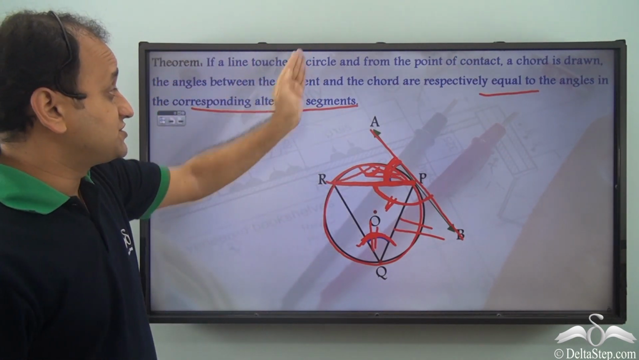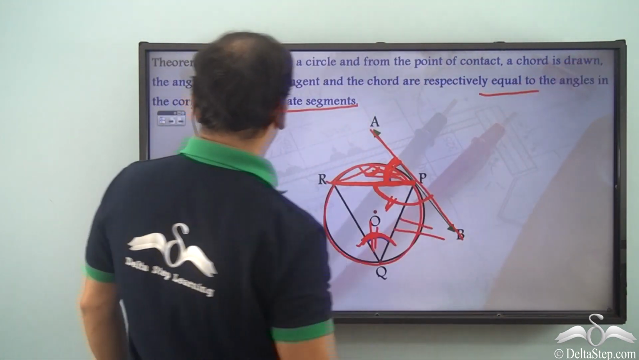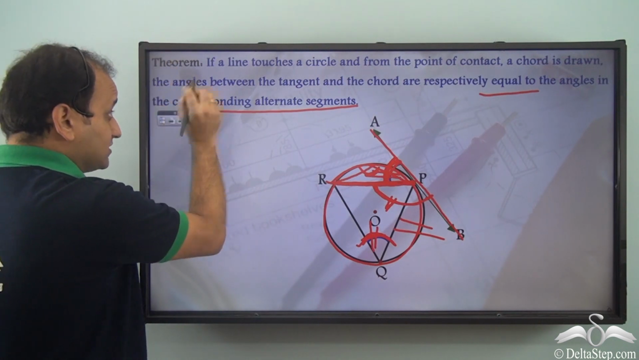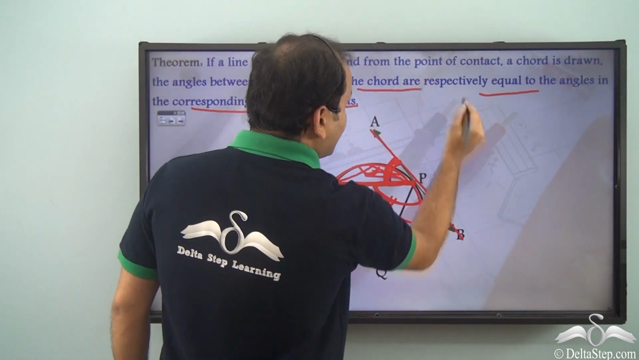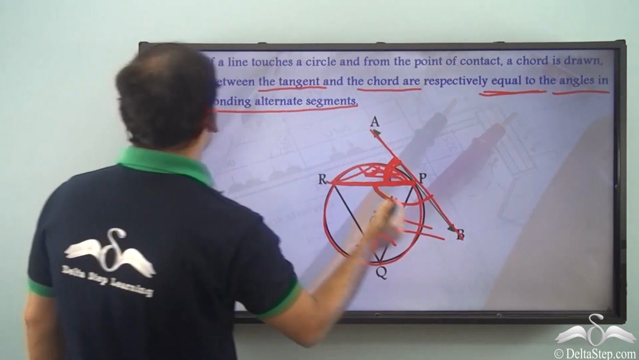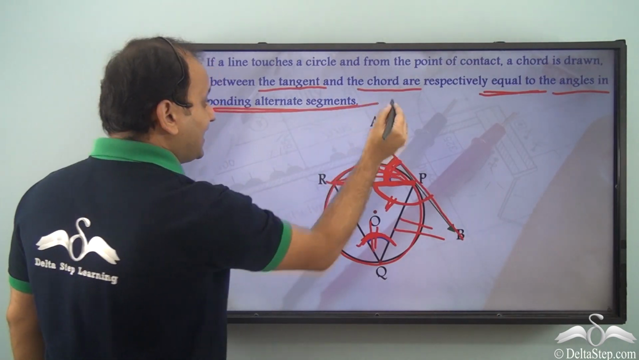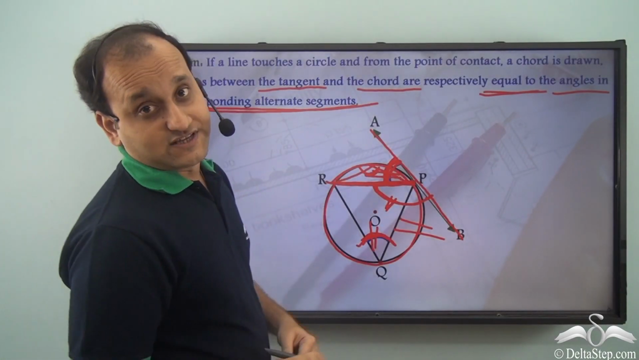If a line touches a circle and from the point of contact a chord is drawn, then the angles between the tangent and the chord are respectively equal to the angles in the corresponding alternate segments. So let's see if we can prove this.